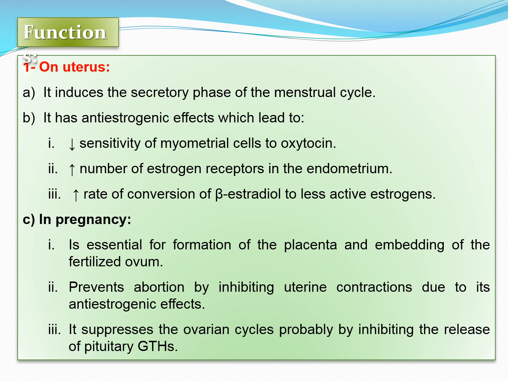In pregnancy, it is essential for the formation of the placenta and embedding of the fertilized ovum. It also prevents abortion by inhibiting uterine contractions due to its anti-estrogenic effects. It suppresses the ovarian cycle probably by inhibiting the release of pituitary gonadotrophins.